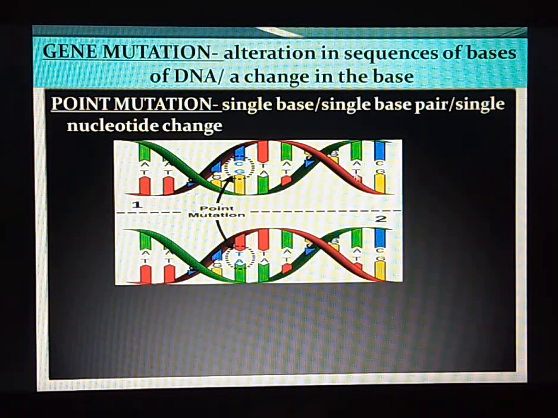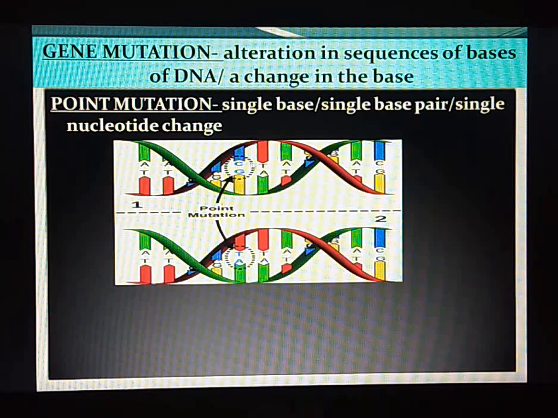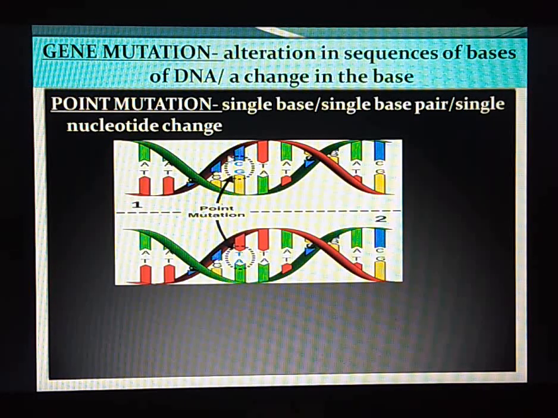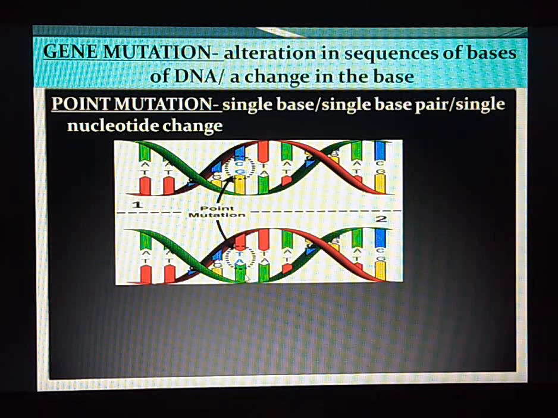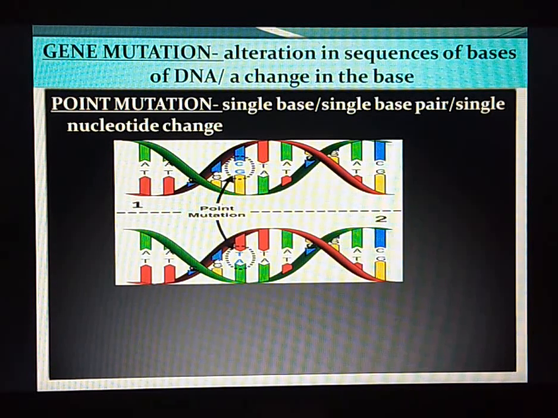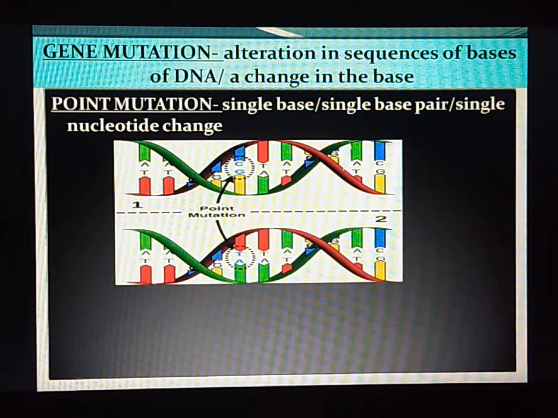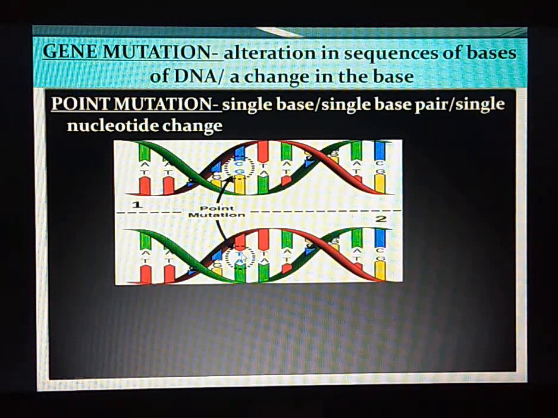Now, here we can see the DNA structure and these are the nitrogen bases. If there is any change in these nitrogen bases or pair of bases into some other nitrogen base, then it is called point mutation. So, here the nitrogen bases are being replaced by some other nitrogen base.